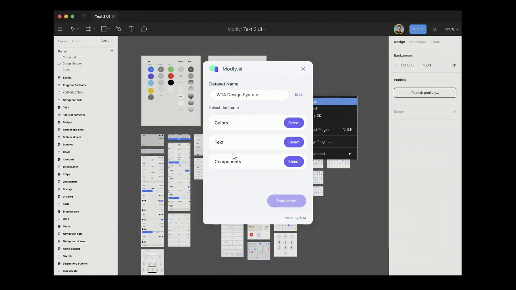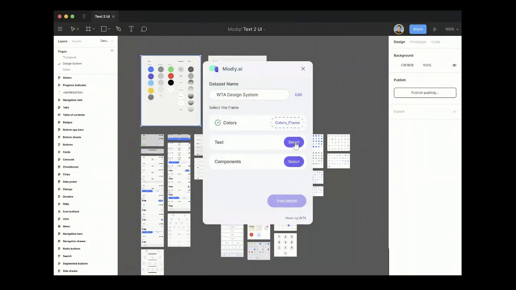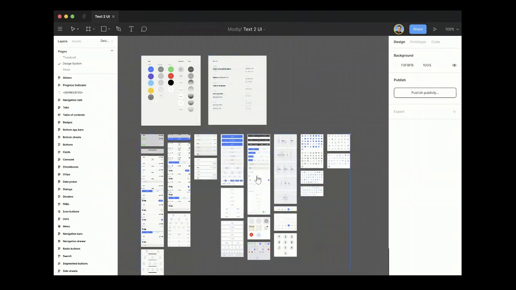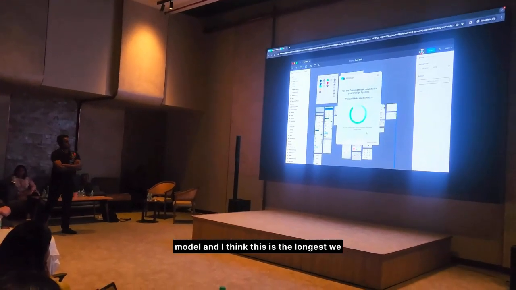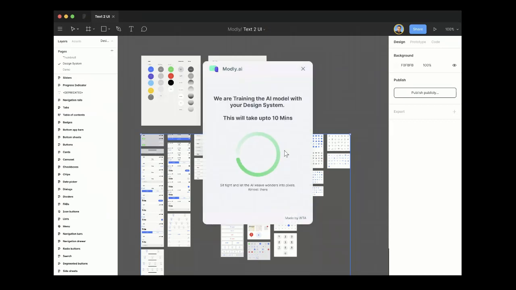We can also add other components such as shadows or layouts, but that's still in the pipeline. First, we'll select the colors and text styles, which we already defined, and similarly, we'll select other components. Once this is done, we're going to train our model, and I think this is the longest we have to wait for designing 1,000 screens, that is 10 minutes.